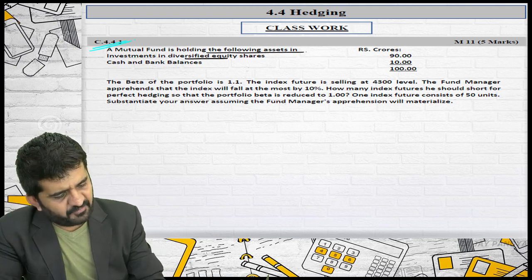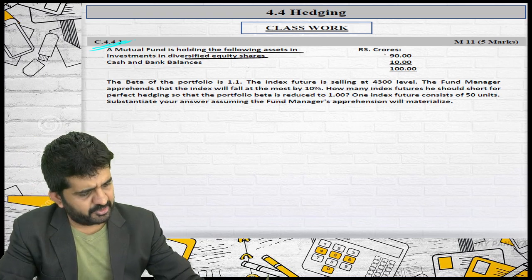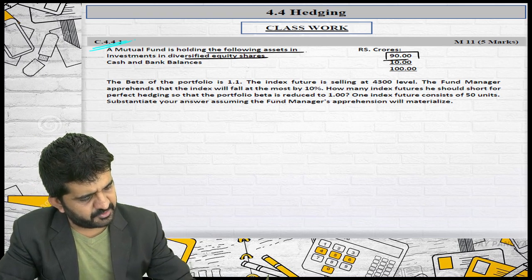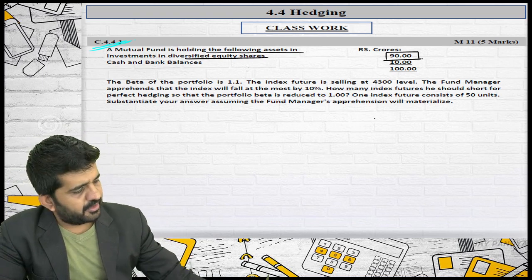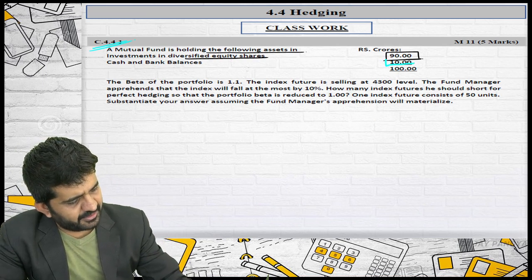Investment in diversified equity shares. So there are n numbers of equity shares where the investment made is 90 crore. Cash and bank balance is 10 crore. Is it alright?